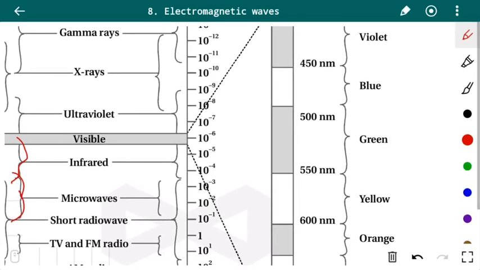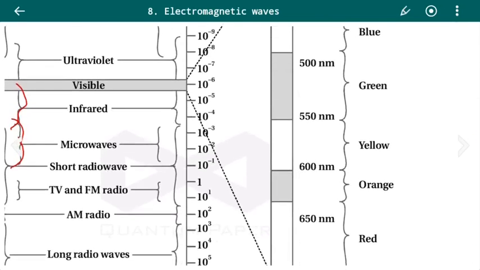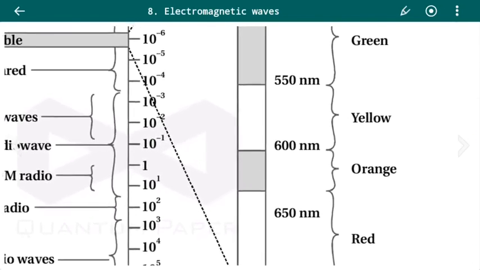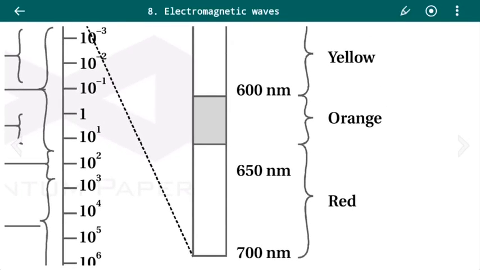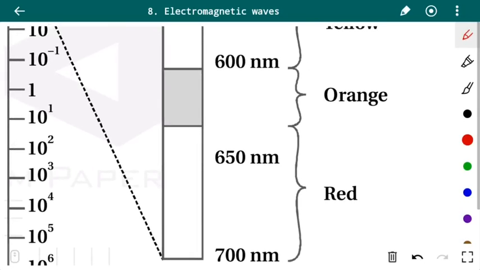Green light has a wavelength of 500 to 550 nanometer. Yellow light consists of 550 to 600 nanometer. Orange light consists of 600 to around 630 nanometer. Red light consists of around 630 to 700 nanometer.